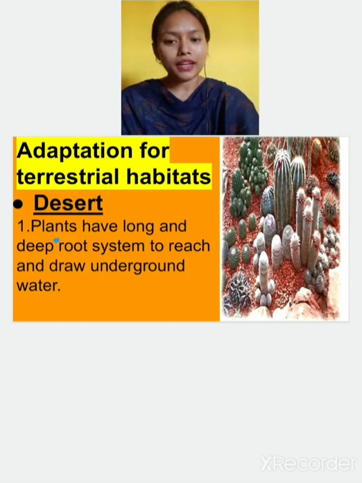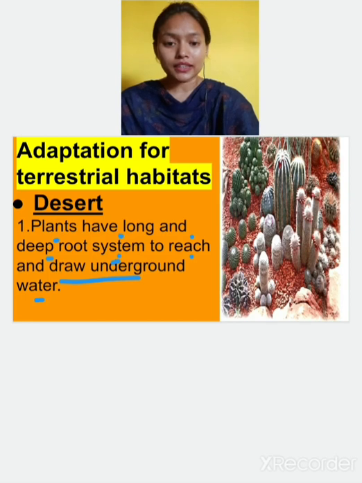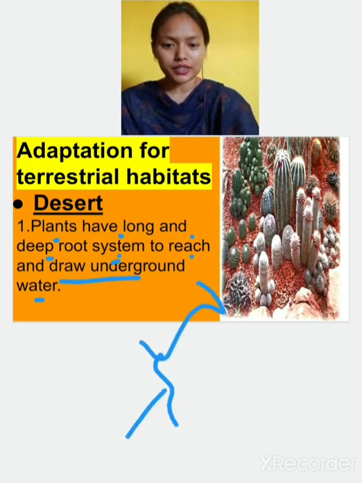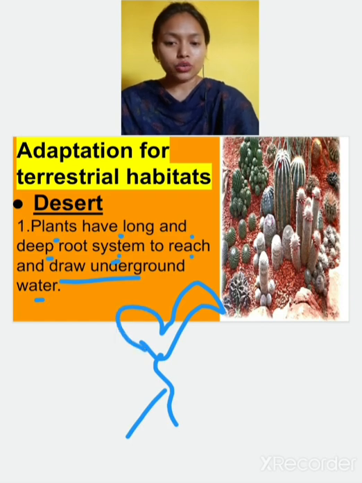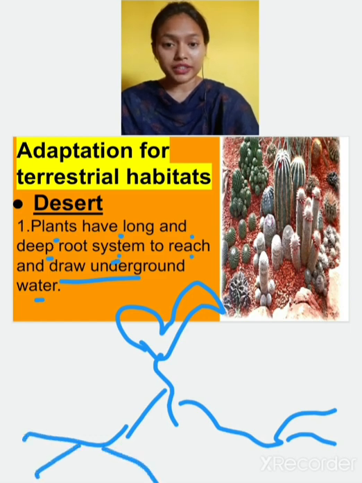The plant has long and deep roots that help it reach and draw the underground water. What happens in the cactus? The roots of the cactus are very deep, and they can go some meters also.